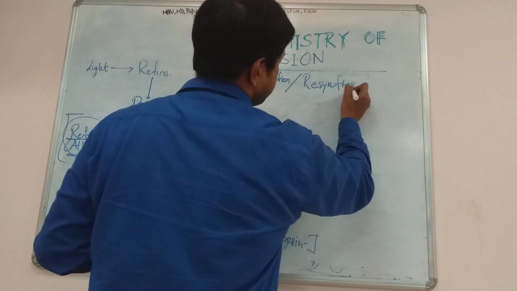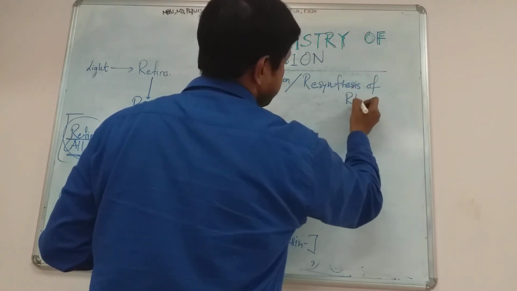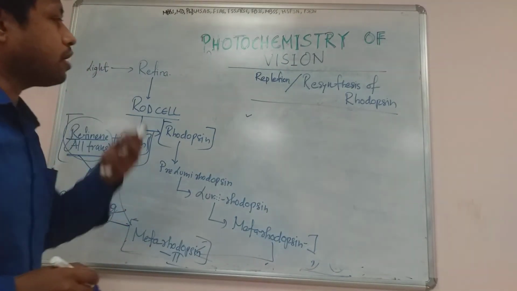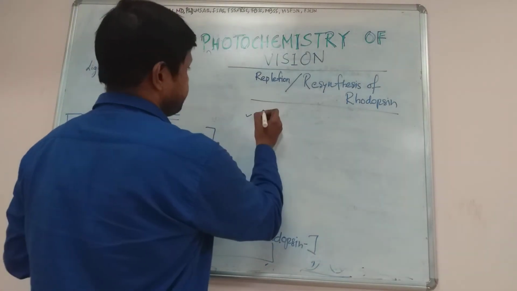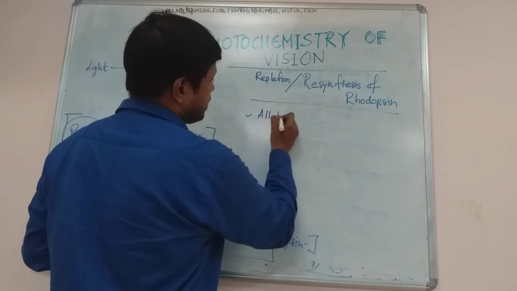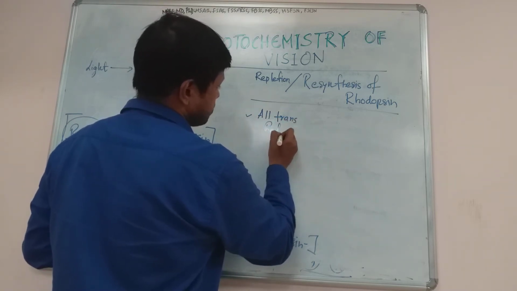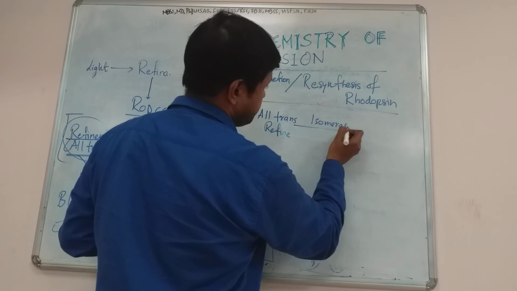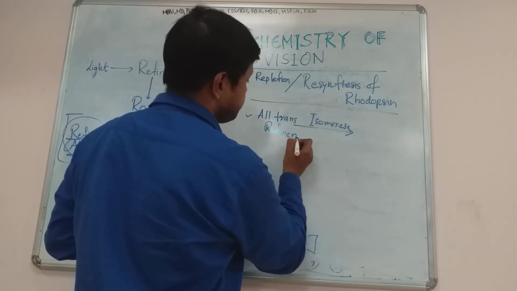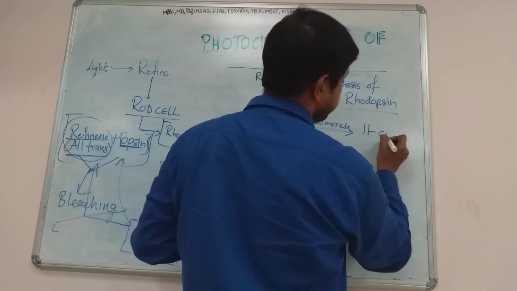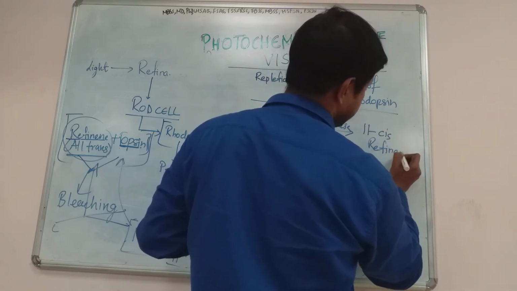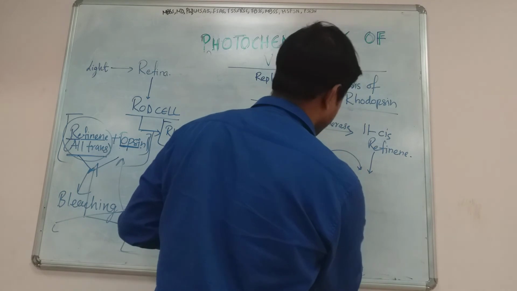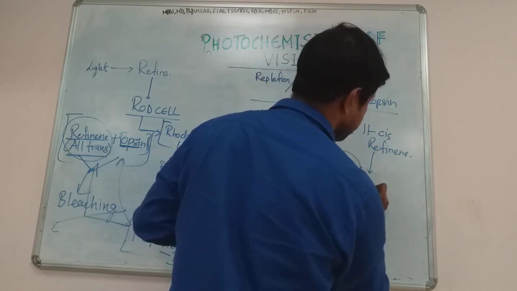resynthesis of rhodopsin? Now the first important reaction that occurs in resynthesis is that all trans retinine will be converted by isomerase into 11-cis retinine. 11-cis retinine will bind with opsin and ultimately form rhodopsin.